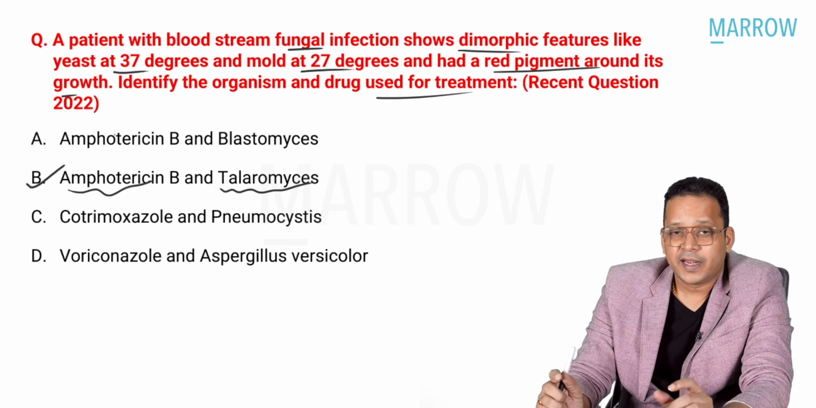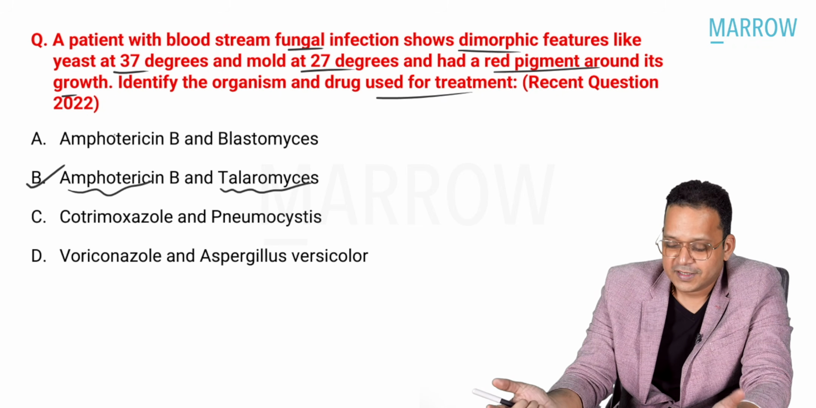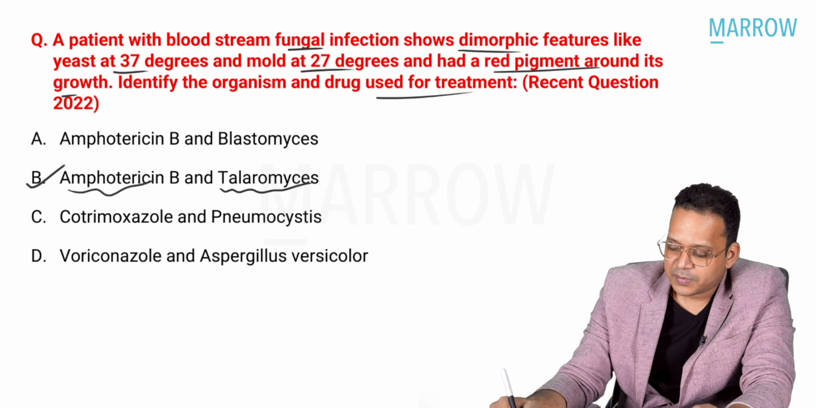If you don't know any one, either micro or pharma, then you are gone with such questions, right? So amphotericin B Talaromyces is the best answer here.